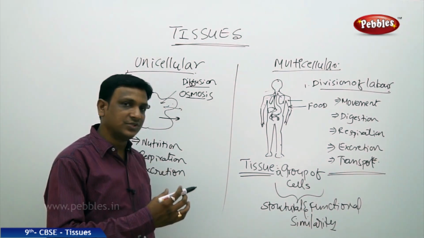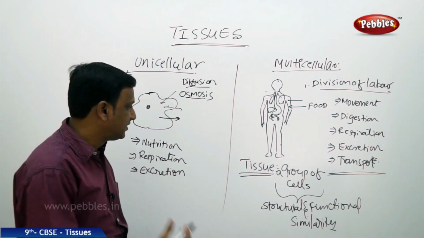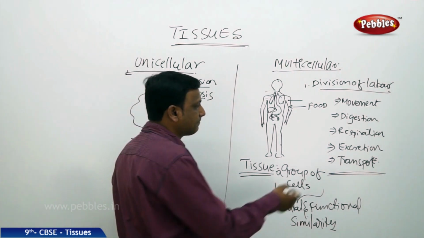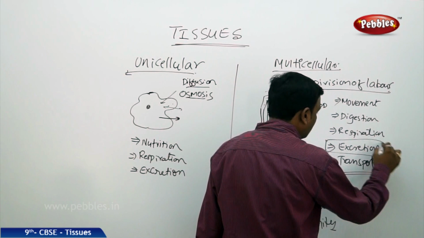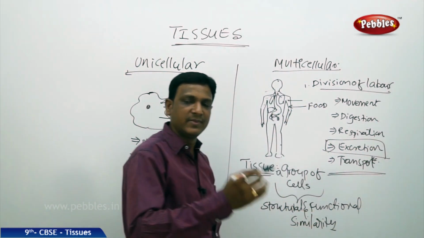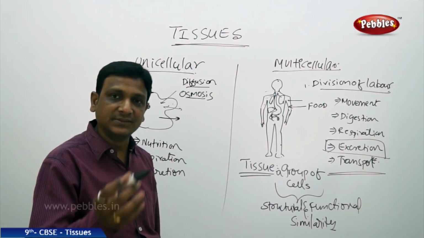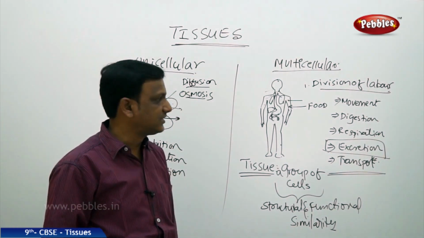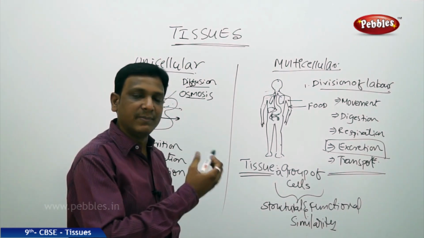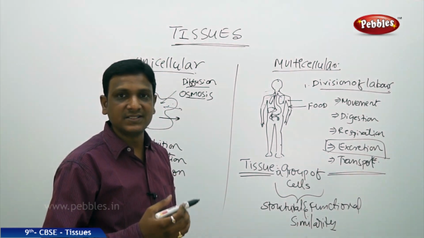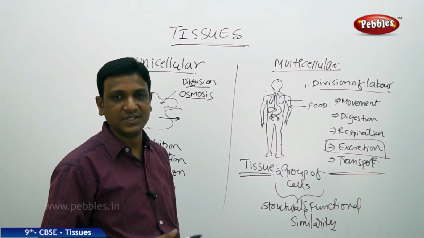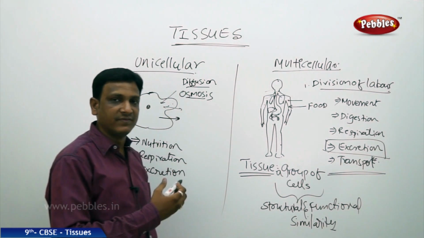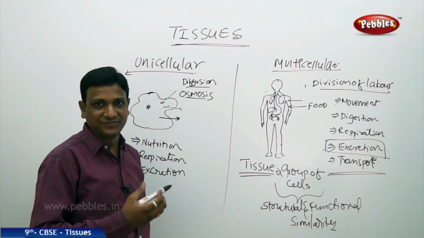So these tissues make up the organs, and organs make up the organ systems. Every organ system, say for example the excretory system, is made up of many organs, and each organ is made up of different tissues. So in this way, the tissue is a very important part, a group of cells.